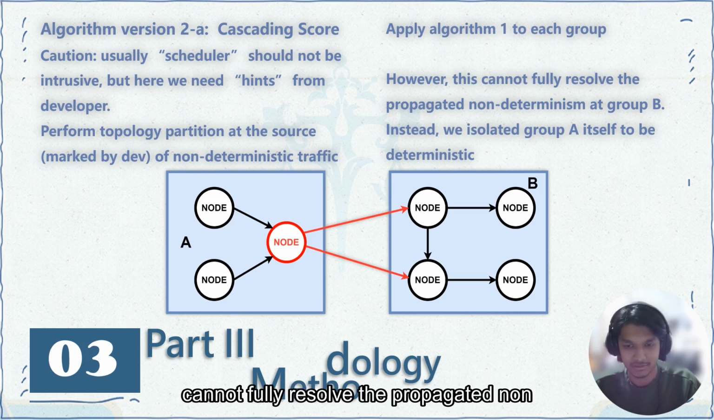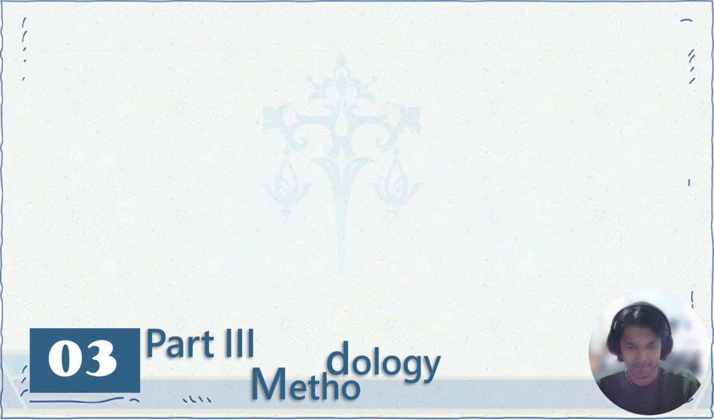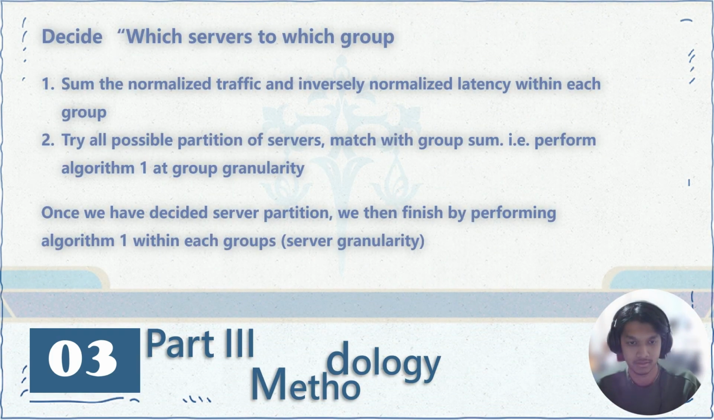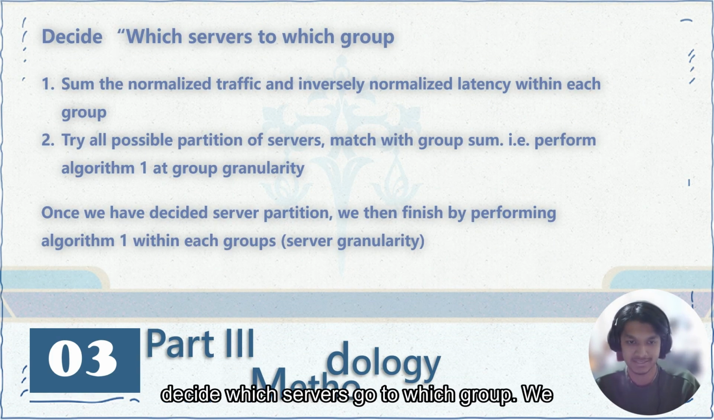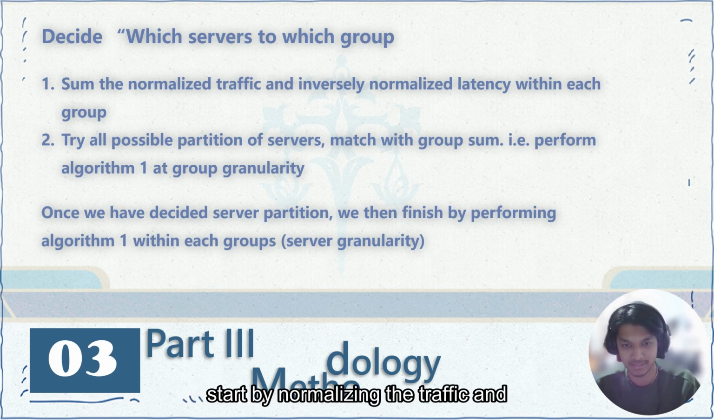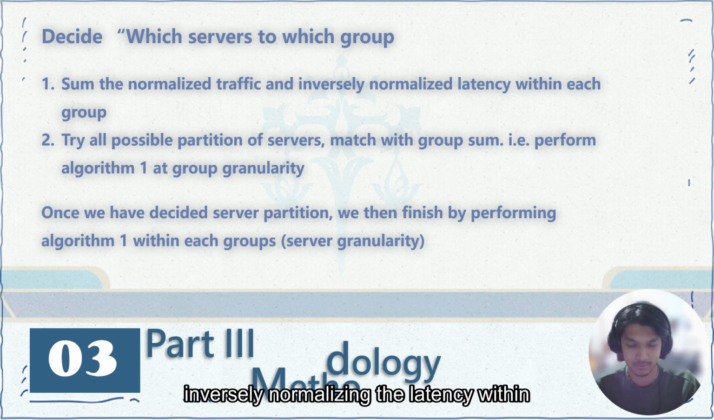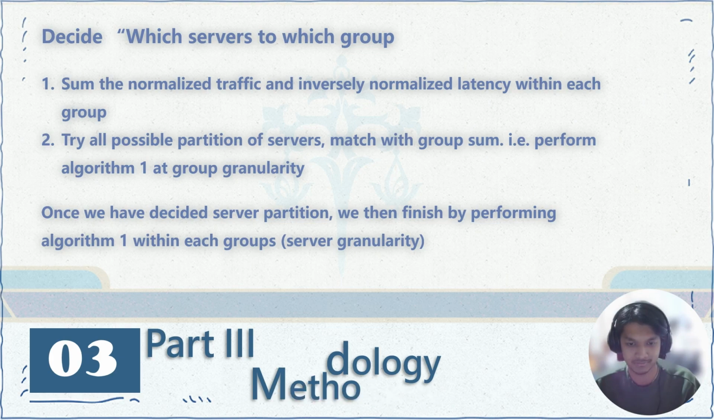However, this still cannot fully resolve the propagated non-determinism at group B. Instead, we have successfully isolated group A itself to be fully deterministic. Once the partitioning is done, we then decide which servers go to which group. We start by normalizing the traffic and inversely normalizing the latency within each group, and we try all possible partitions of the servers and matching them with the group sum. Once we have decided the server partition, we then finish by performing the first algorithm within each group.